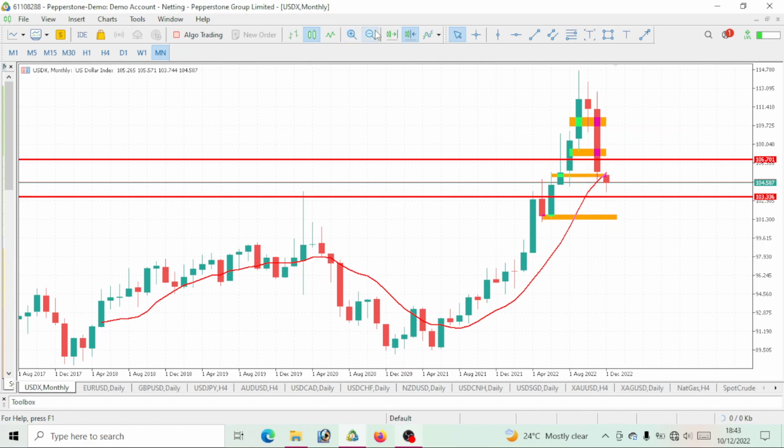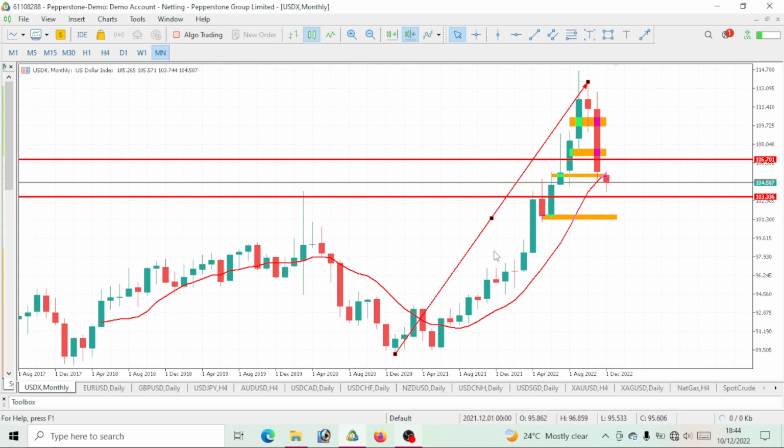Now let's take a look at the technical aspects. From the monthly time frame, let's start with the full trend, right? You would want to know this movement, which was late 2020. You see that this DXY or USD index has been giving us a bullish move. You can clearly see higher highs and higher lows. There's no doubt about that.